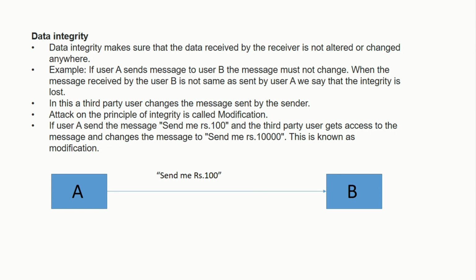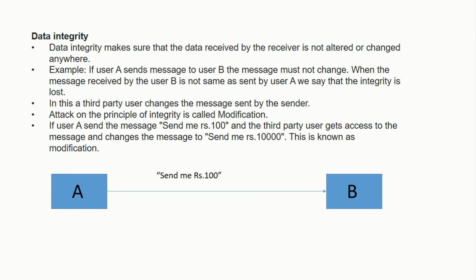Data integrity means the message sent from A to B should be the same as it is sent. If a sender sends a message, for example, A sends a message to B, that is, send me rupees 100, this message should be the same when it goes from A to B. What if it changes?